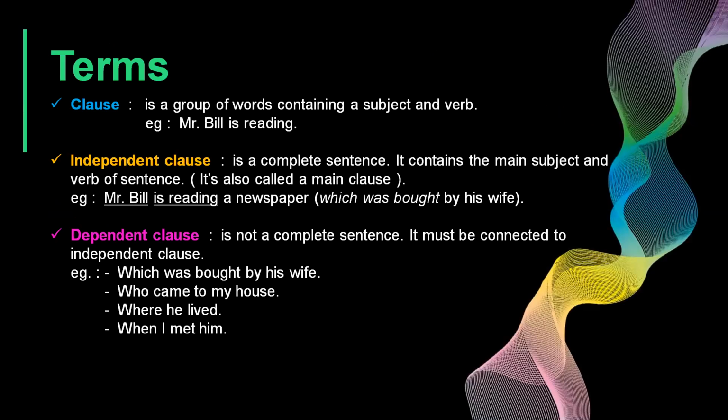A dependent clause is not a complete sentence. It must be connected to an independent clause. It's also called a subclause. Example, which was bought by his wife, and who came to my house.